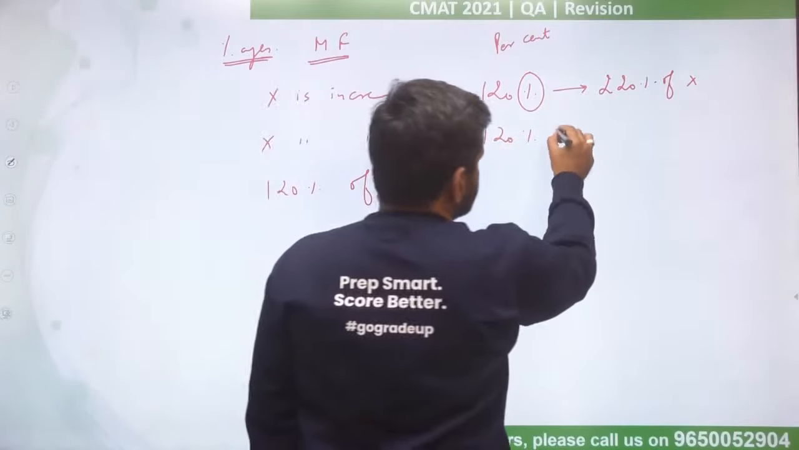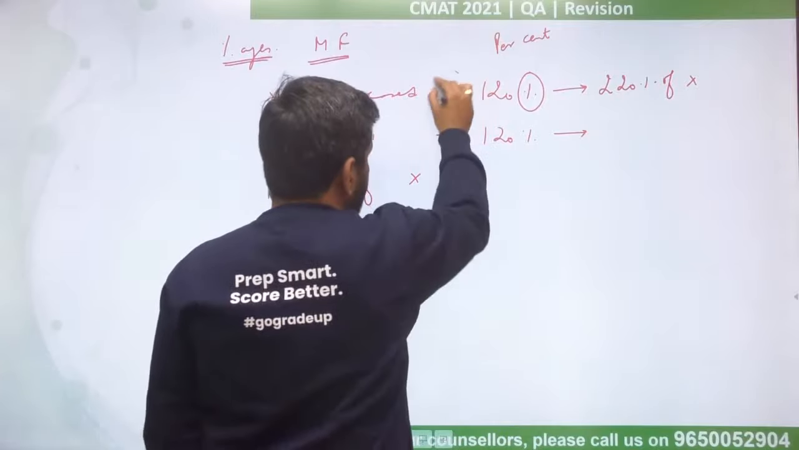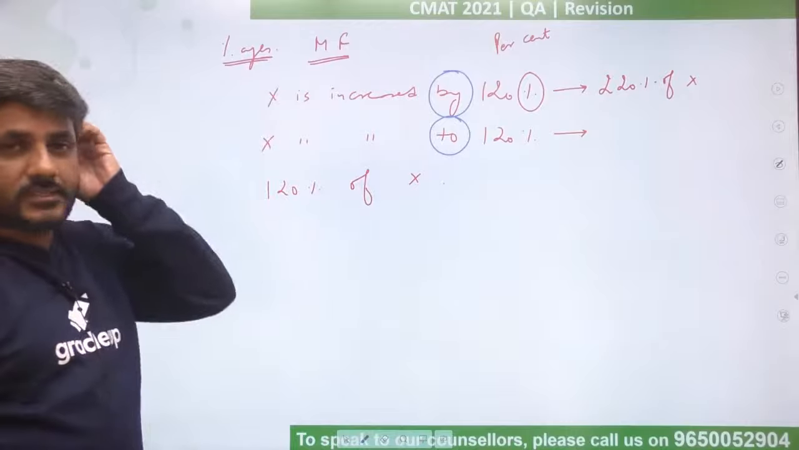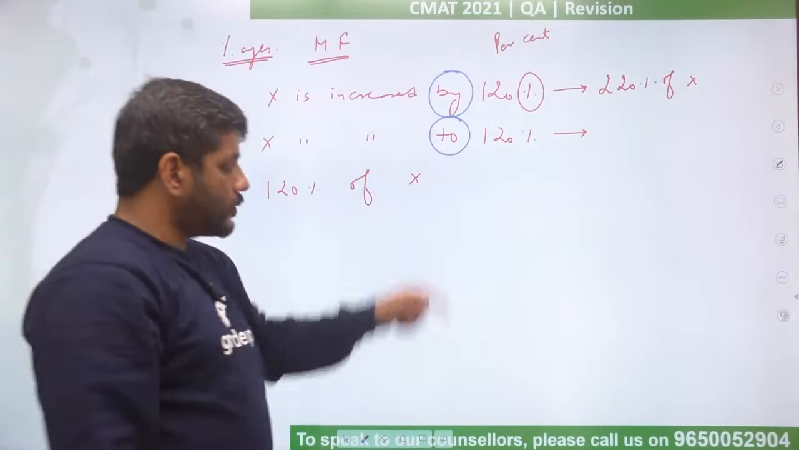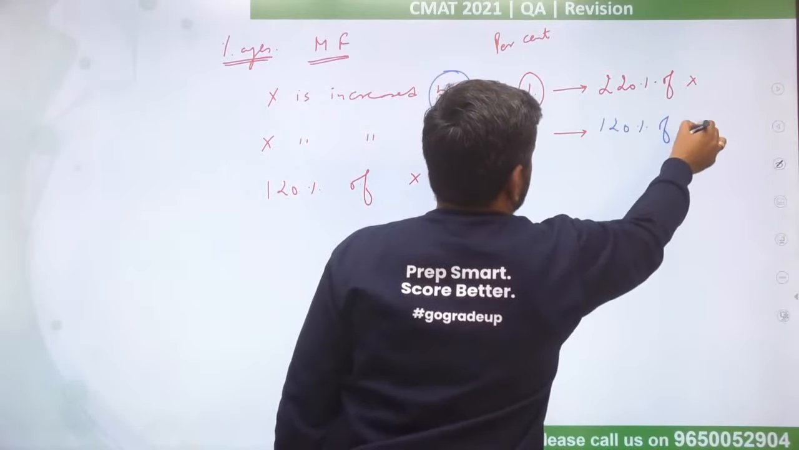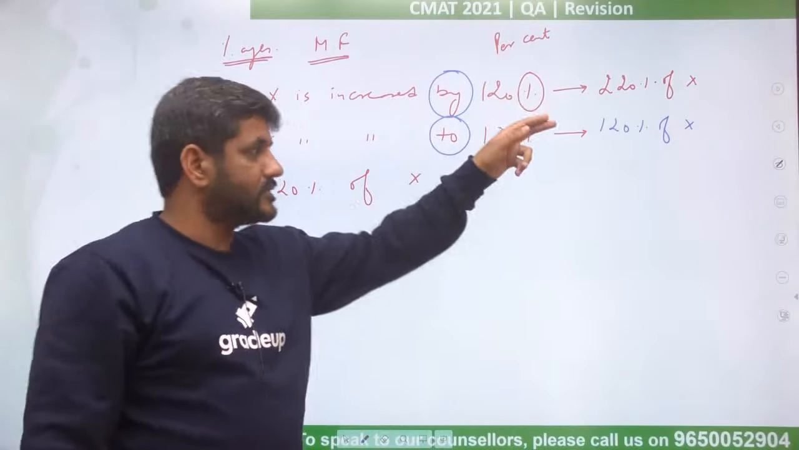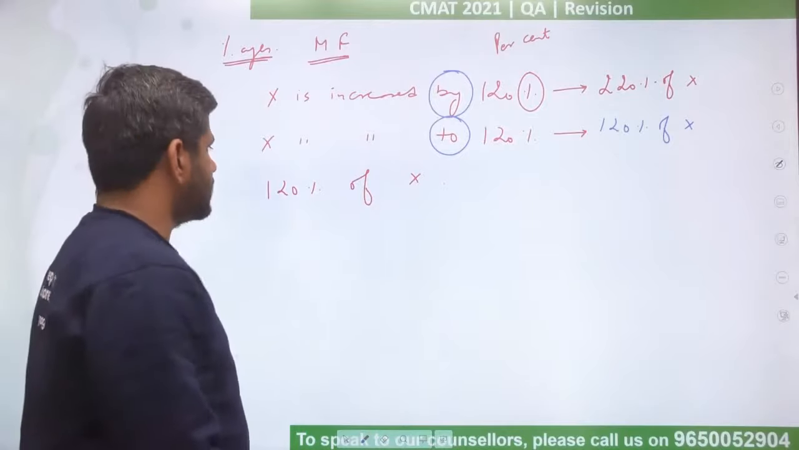X is increased to 120%. So you'll have to pay attention to these two words. Here I have "by" and here I have "to". X is increased by 120 or x is increased to 120. To 120 का मतलब ये है x has become 120%. By 120 का मतलब है x has been increased by 120%. So that became 220% and this became 120% of x.